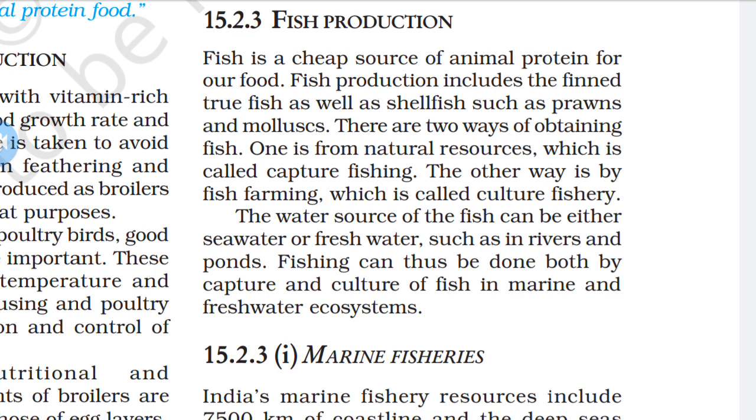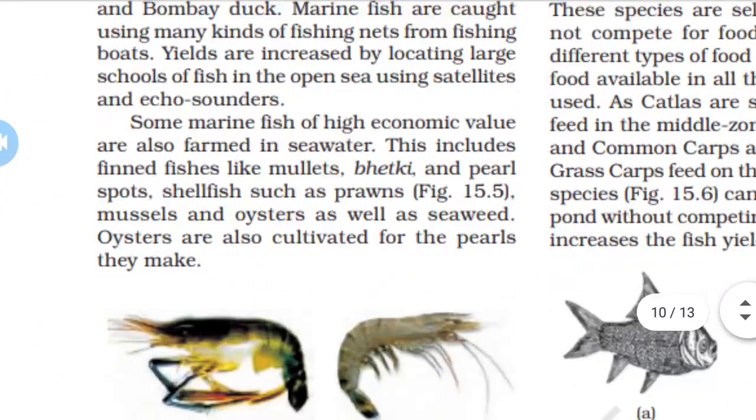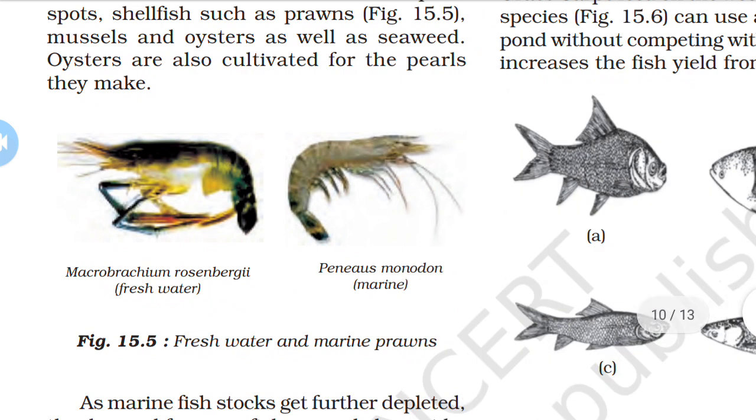Now first we take marine fisheries. India has marine fishery resources with 7,500 kilometers of coastline and deep sea areas.